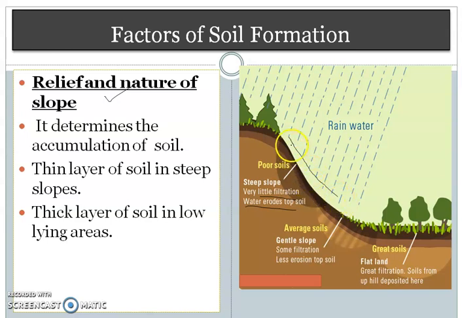That's why on a mountain slope there will be a very thin layer of soil. But in low-lying areas, more water filtration takes place and soil which has been eroded from the slopes also gets settled here. That's why low-lying areas will always have a thick layer of soil.